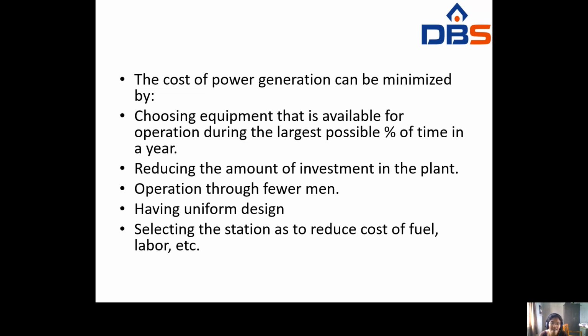What are those? The cost of power generation can be minimized by choosing equipment that is available for operation during the largest possible percentage of time in a year. Next one is reducing the amount of investment in the plant. Whenever you reduce the amount of investment, you also minimize the cost of power generation. Operation through fuelment, having uniform design, selecting the station so as to reduce the cost of fuel and labor, etc.